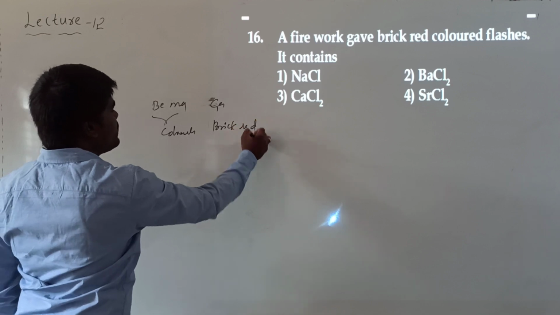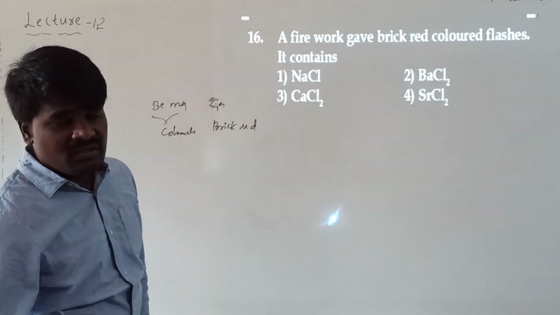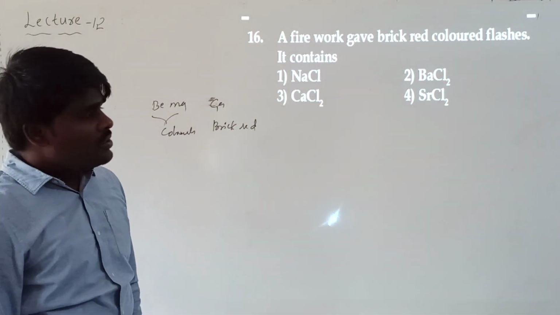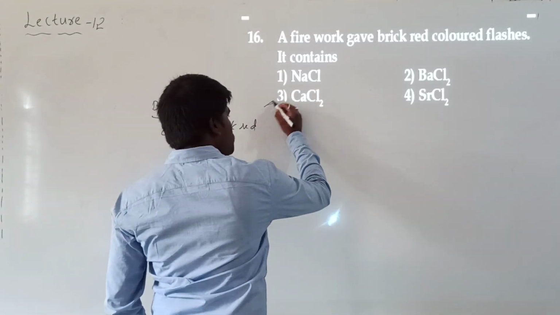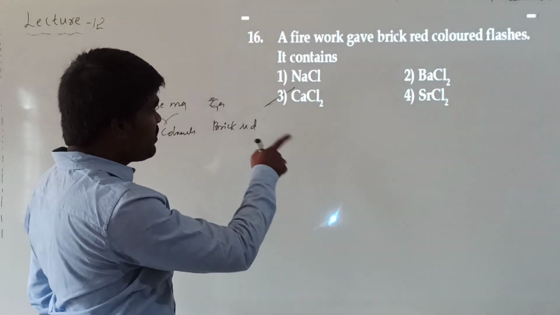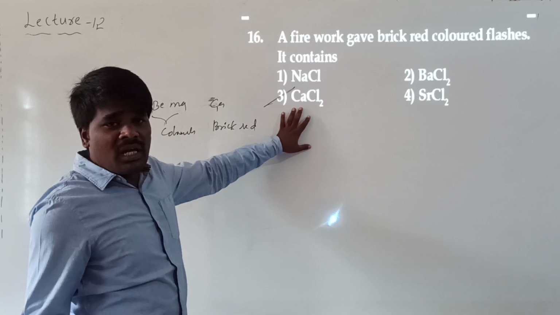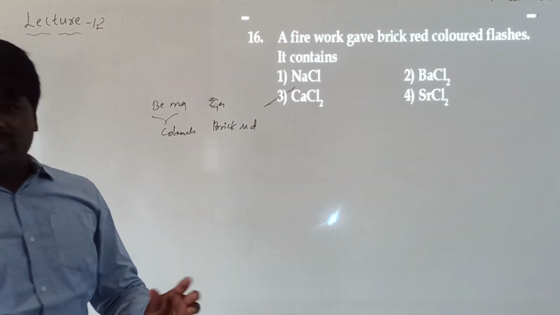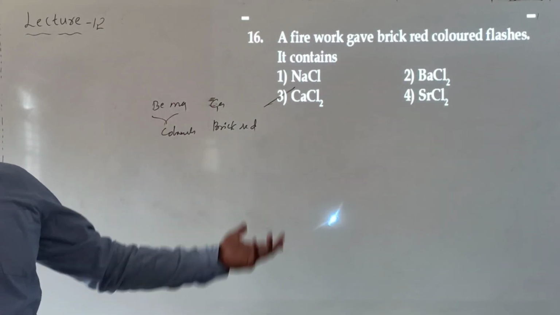Calcium will give brick red, and strontium will give crimson. Barium will give apple green. So what should be the compound? It should be a compound of calcium. What is the given option that contains calcium? Calcium chloride. This type of logic you need to put whenever you discuss such questions.